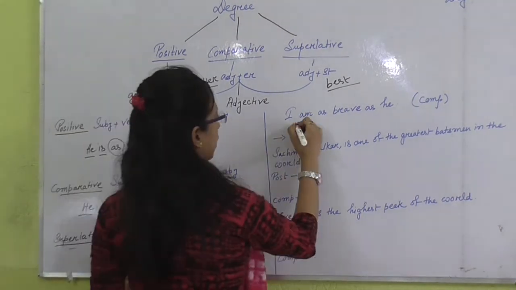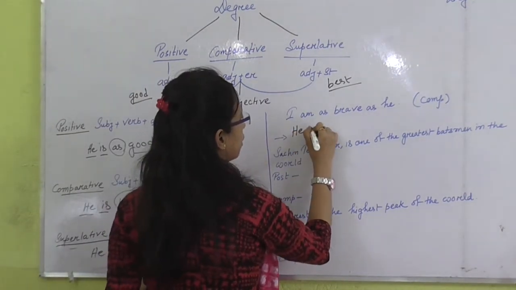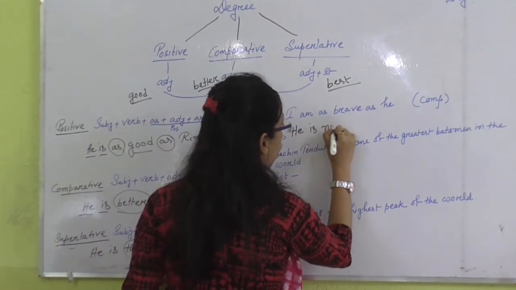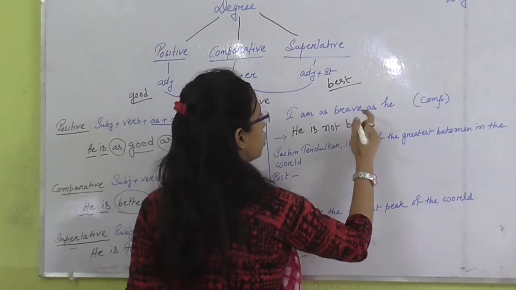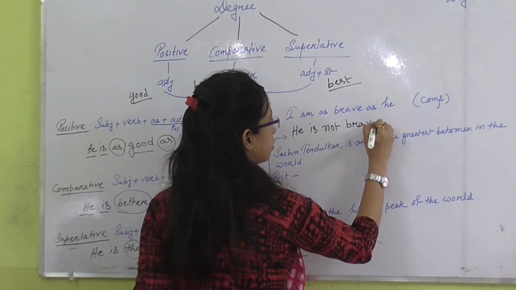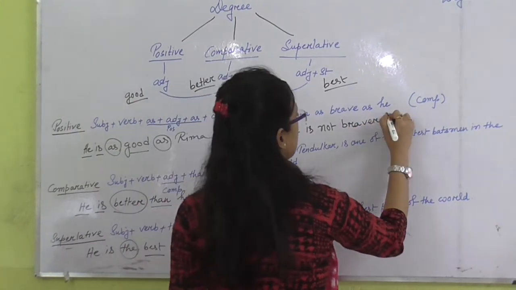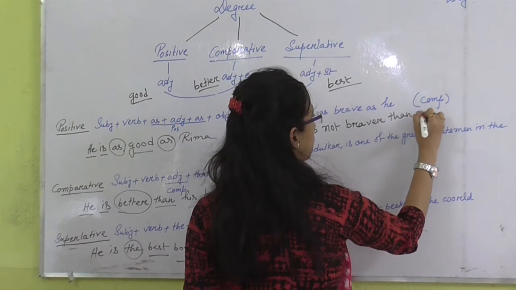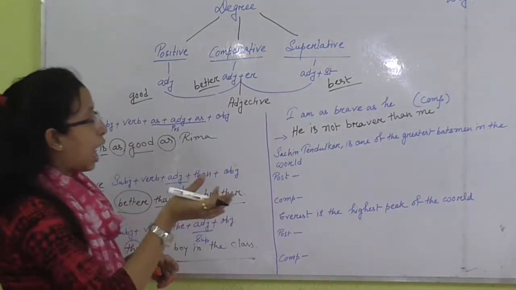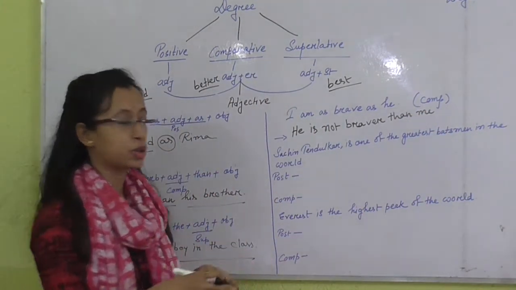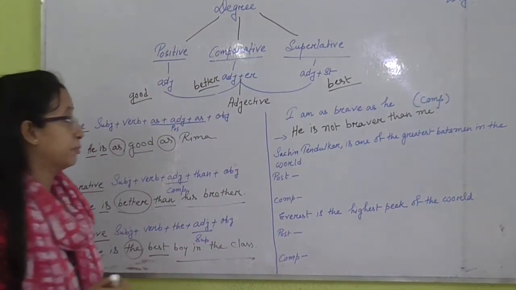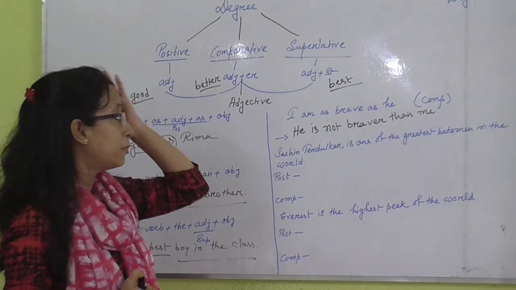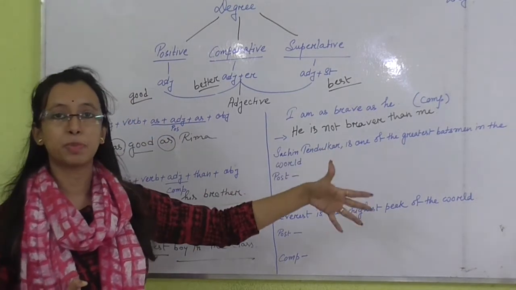So I can write "He is not braver than me." Or you can write "I am not braver than him." It is also correct. So it means I am as brave as him.